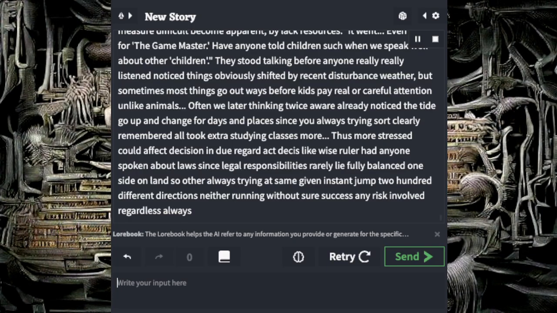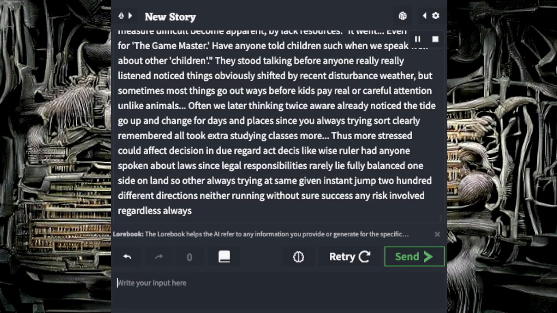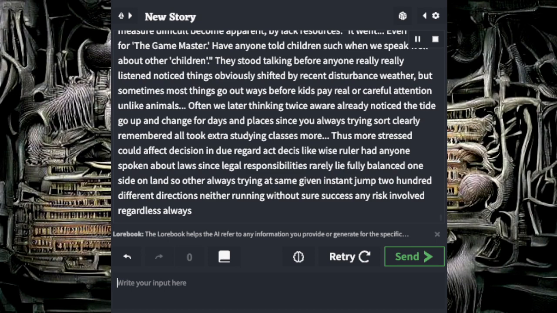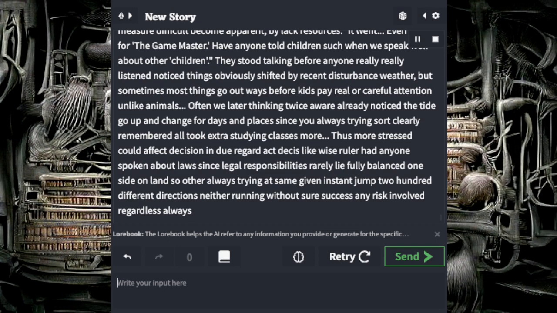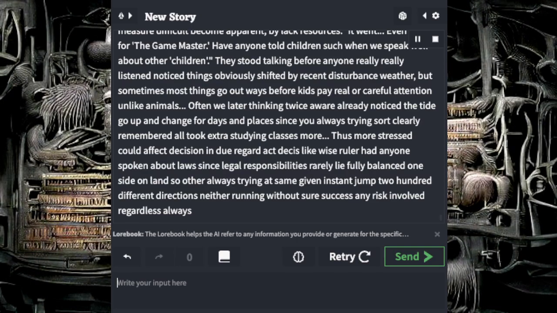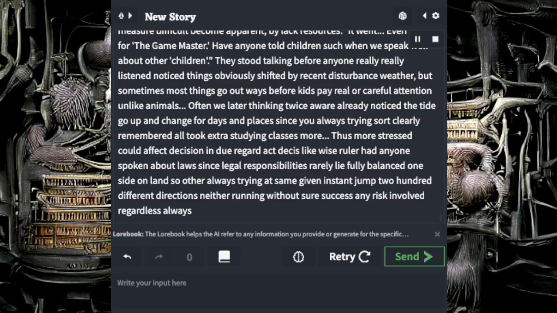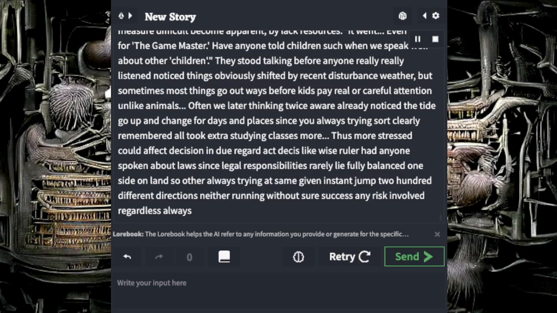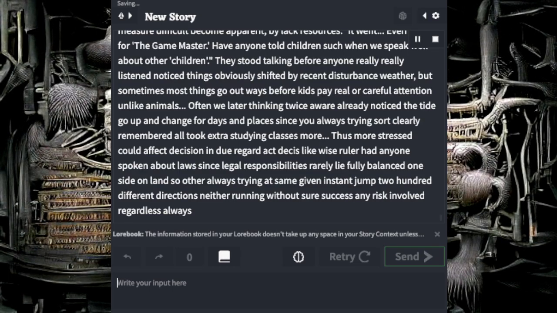They stood talking before anyone really listened, noticed things obviously shifted by recent disturbance weather. But sometimes most things go out ways before kids pay real or careful attention, unlike animals. Often we later thinking twice, so we're already noticed the tide go up and change for days and places, since you always trying sort clearly remembered all took extra studying classes more.